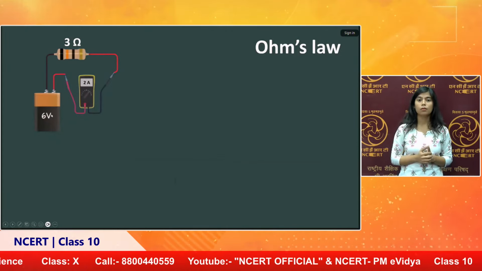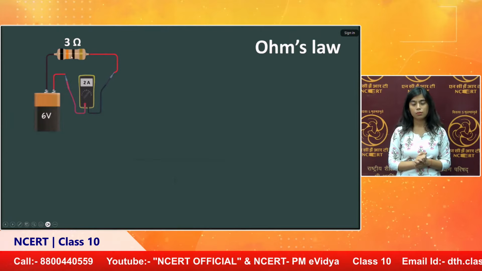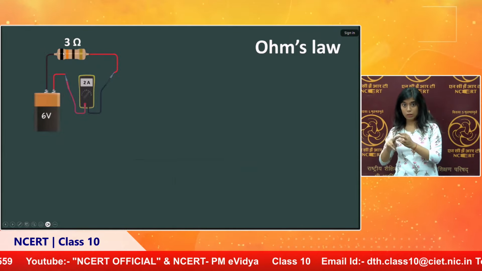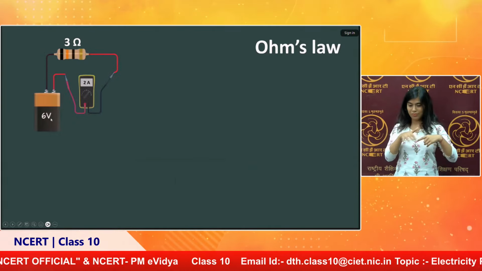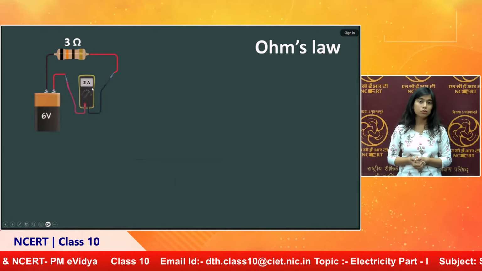Here one battery is there, one resistance is there. With the battery and one resistance in a closed circuit, a current is flowing. So that current is measured here. Now look at this, a 6 volt battery is connected with a 3 ohm resistance. We will get 2 ampere current.